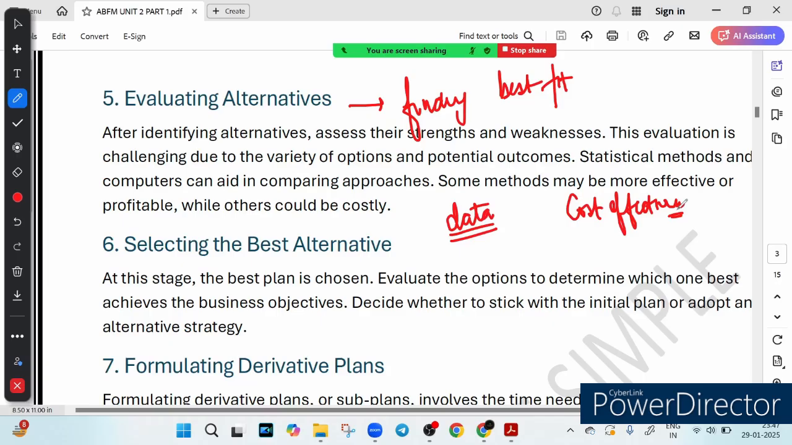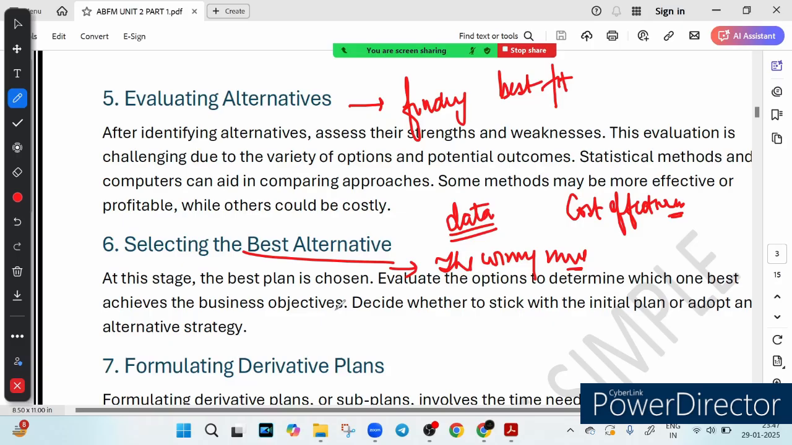Then the next step is selecting the best alternative, meaning the winning move. Now comes the moment of truth. This is called the moment of truth, choosing the best option. The bank decides whether to stick with its existing plan or switch to a better alternative. What is the goal? The goal is to maximize profit and minimize the risk.